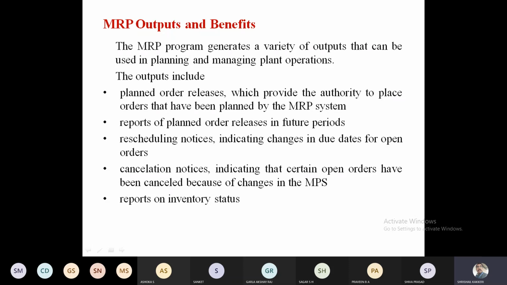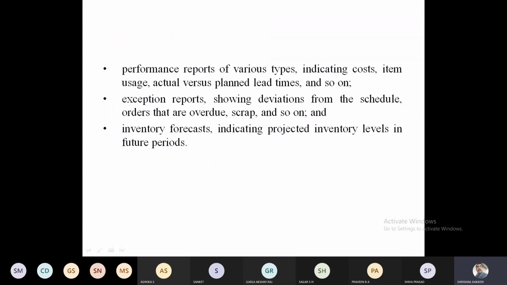Inventory is one important thing: how much you have to invest in the raw materials within the plant, so that we can minimize the MLT, manufacturing lead time, and that can be obtained here. And we can find out the performance of various types of tools, indicating the cost and usage, and all this is possible.